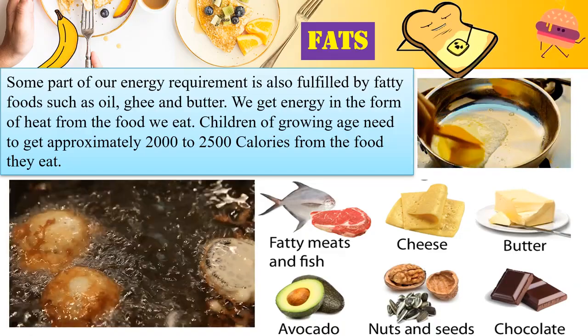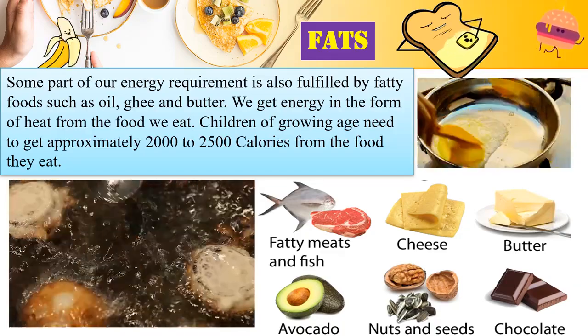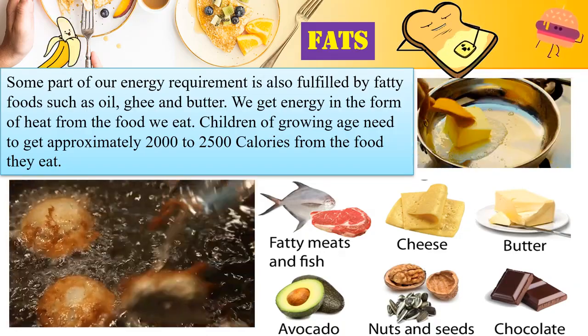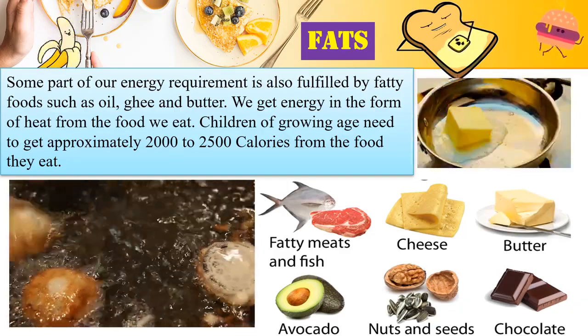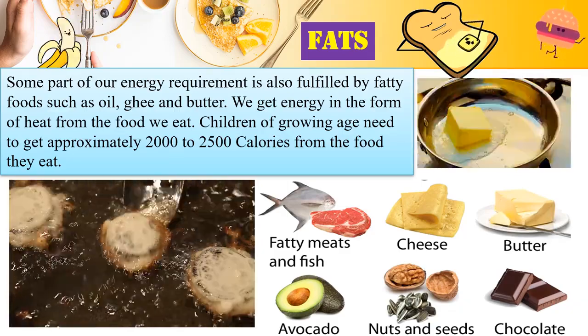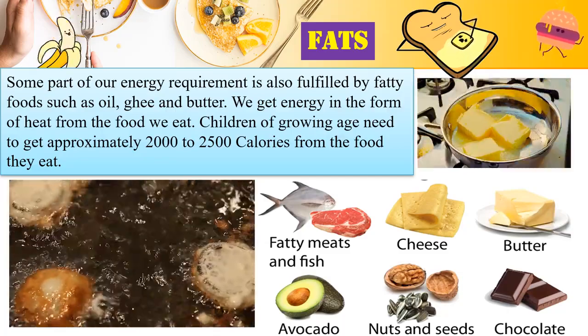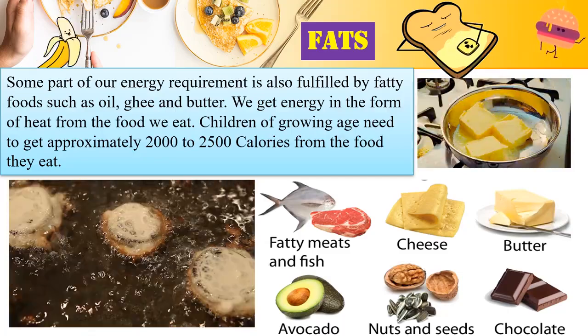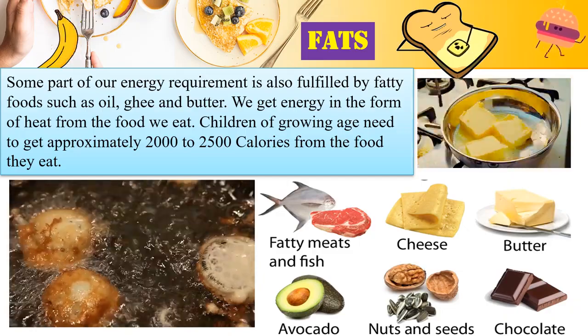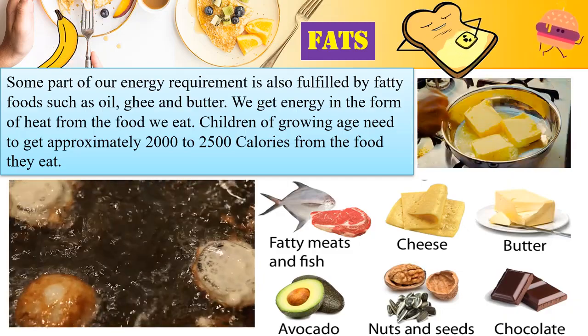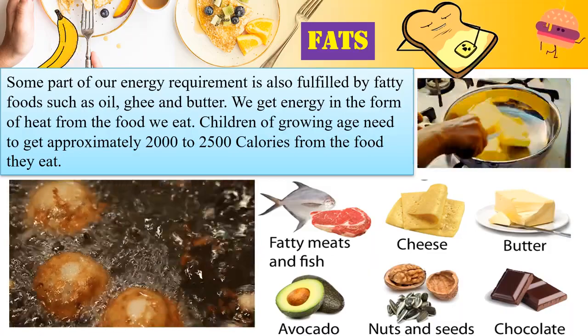These all items have a high amount of fats in them, and not all these items are harmful. Okay, it's not that eating fish is not healthy. Fish is healthy, then cheese is also healthy. Remember, everything you see here is good if you're taking it in the right proportion. Cheese is also good if you're taking it in the right proportion.